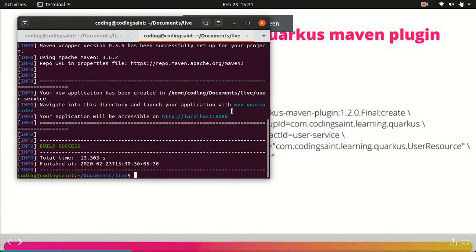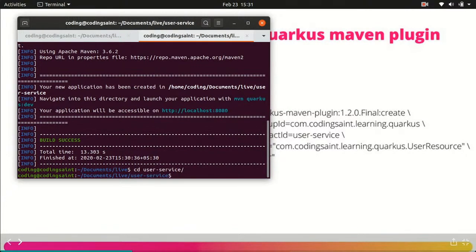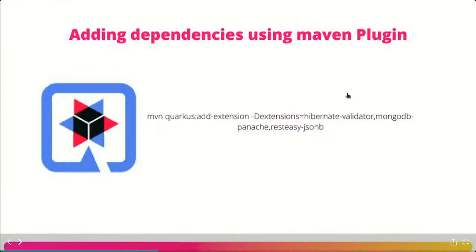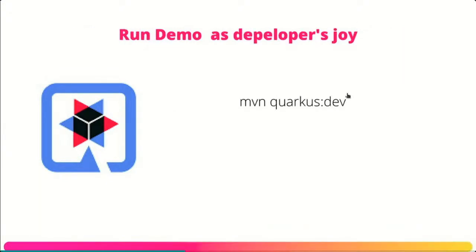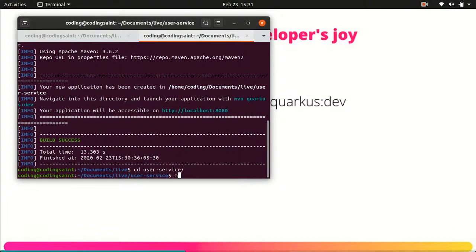Okay, so this has finished building the entire project for us. We will go inside this project, and we can start this project right now. To start this, we'll add the step of adding dependencies using Quarkus. But to start this, you can just say mvn quarkus:dev. So let's type this and see that it works.